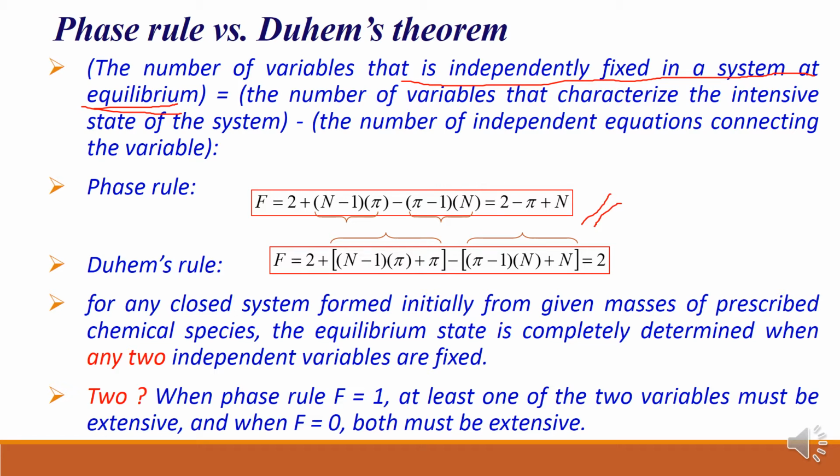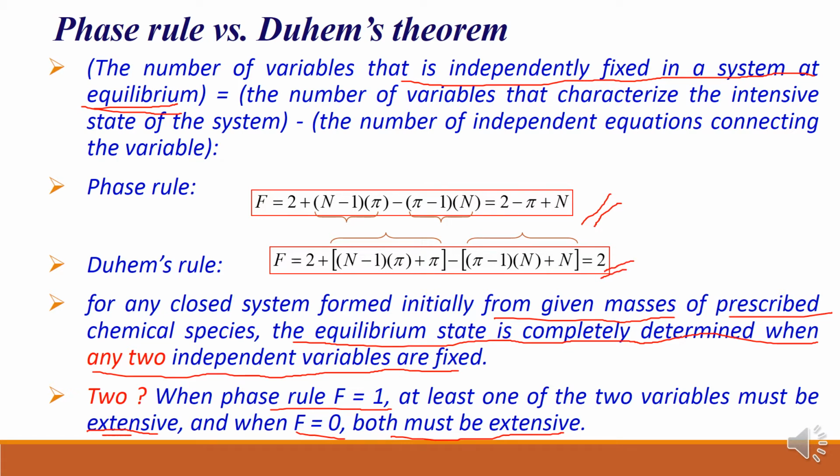For any closed system formed initially from given masses of prescribed chemical species, the equilibrium state is completely determined when any two independent variables are fixed. Because what are these two variables? When the phase rule gives F equal to 1, at least one of the two variables must be extensive, and when F is equal to 0, both must be extensive. That means the two variables we are considering here are extensive variables. So that's why you get this 2 in the Duhem theorem.